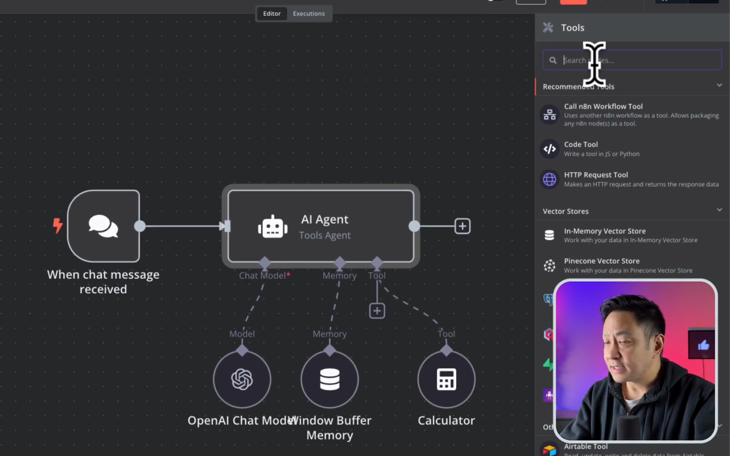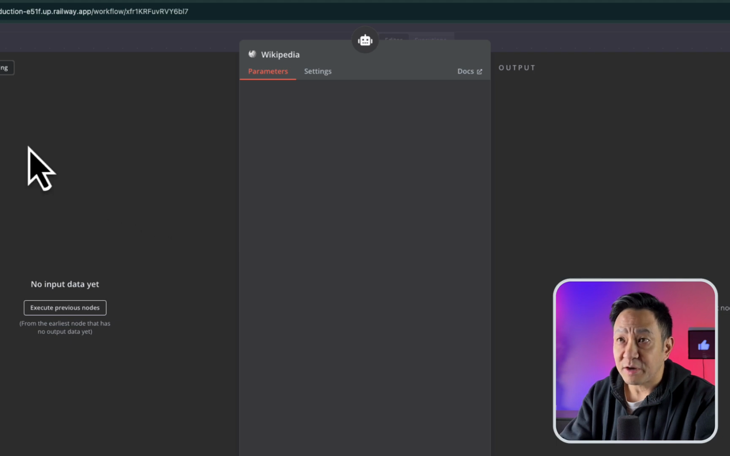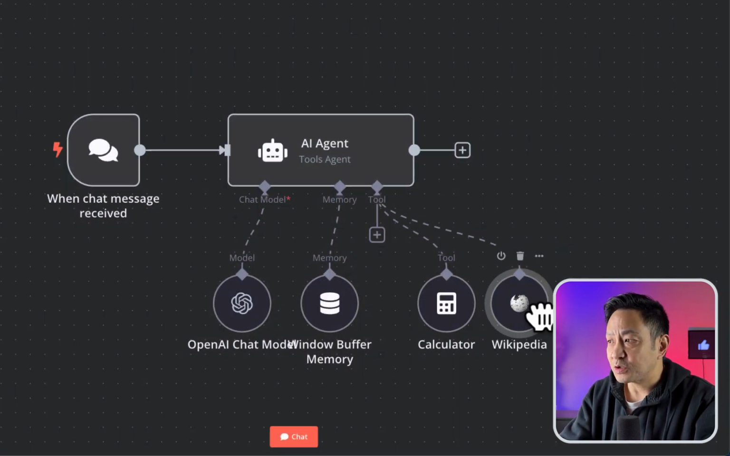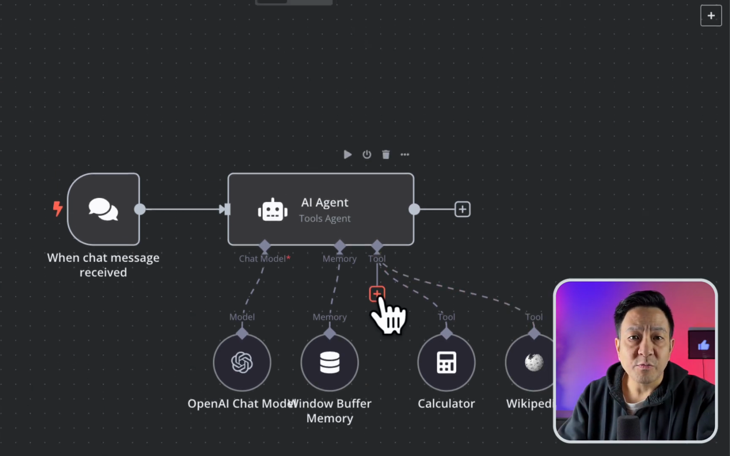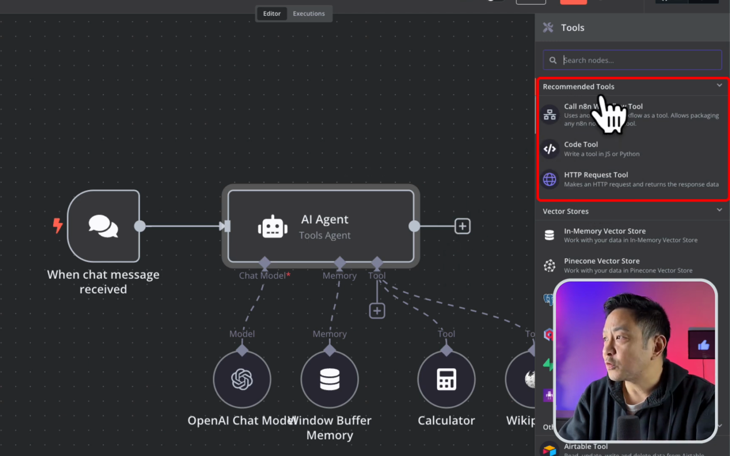It also has a tool like Wikipedia. And so we can add a Wikipedia, which again, no parameters to change or add, but it has access to a whole library of knowledge now. But n8n makes it also very easy to extend tools to anything that you want using these 3 nodes. These are the recommended tools here.